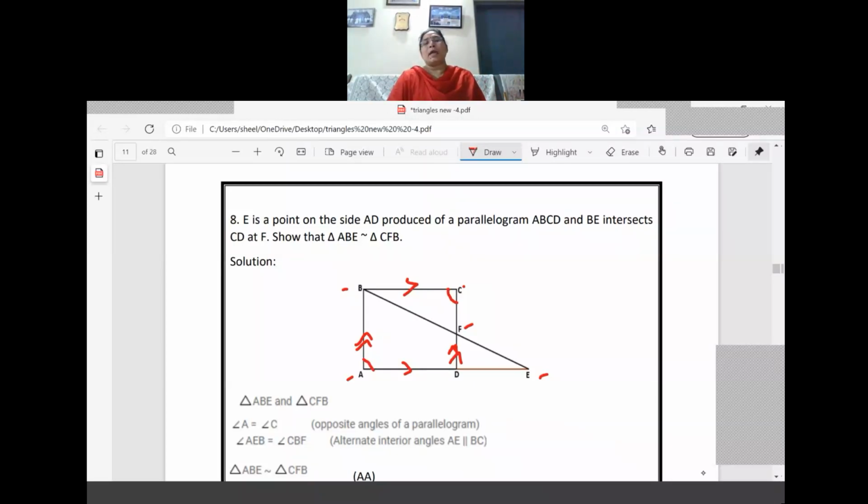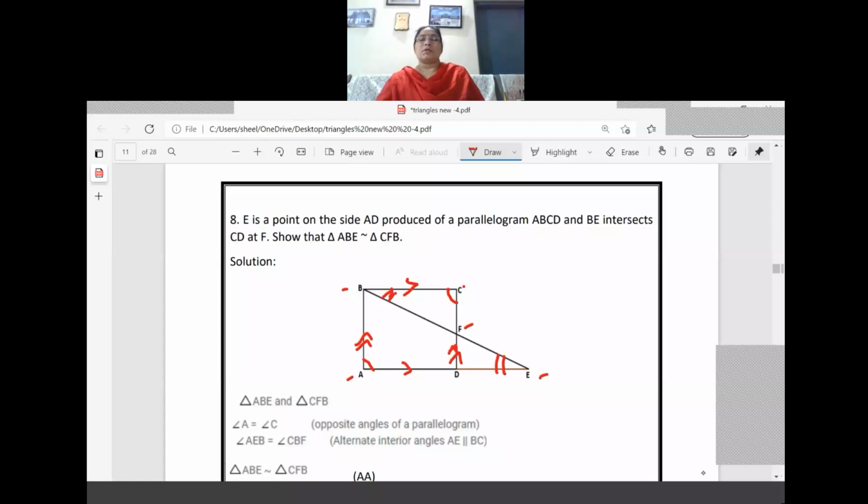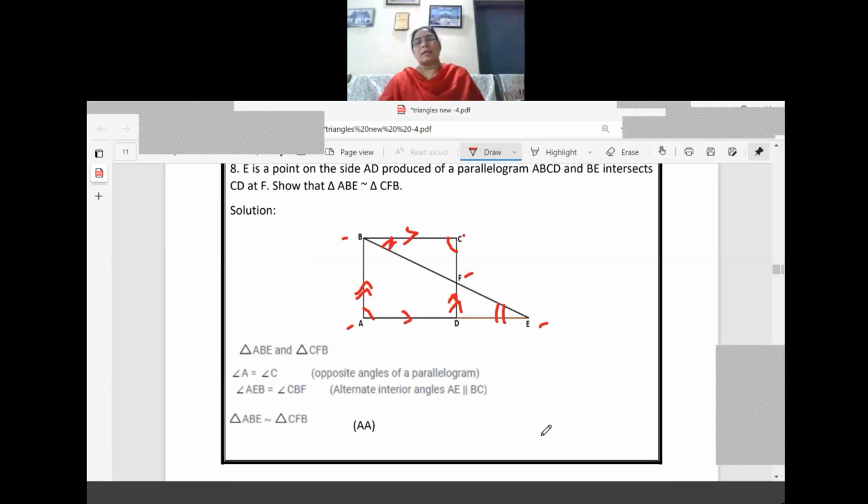Now angle AEB and angle CBF, again alternate interior angles only. So AEB here, second angle, then CBF. Okay, so we got the second angle also. So what is the meaning of this? We got the two angle criteria now. This triangle ABE is similar to triangle CFB by AA only. So the parallelogram property we are applying here, or if any other angle is there you can go for that also, because we should identify two angles only. So here we have used the parallelogram property.